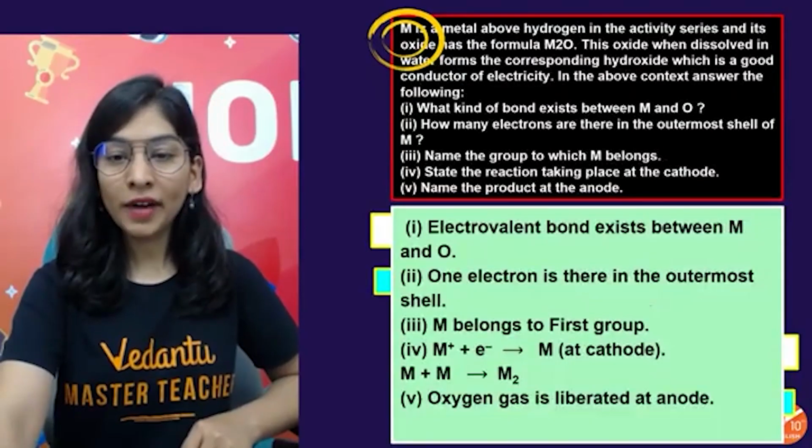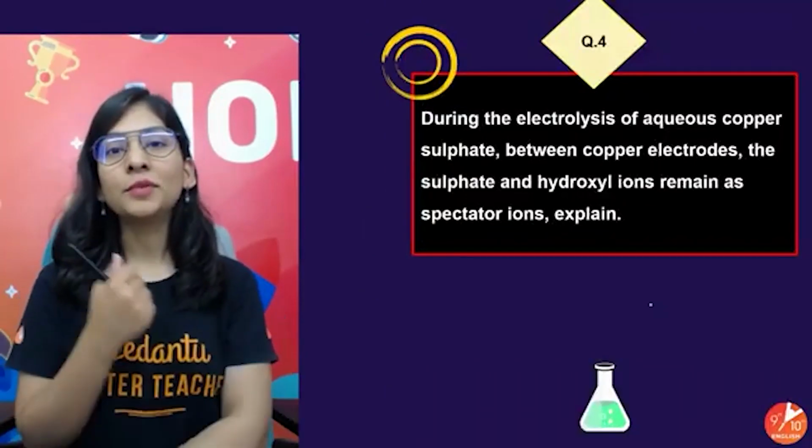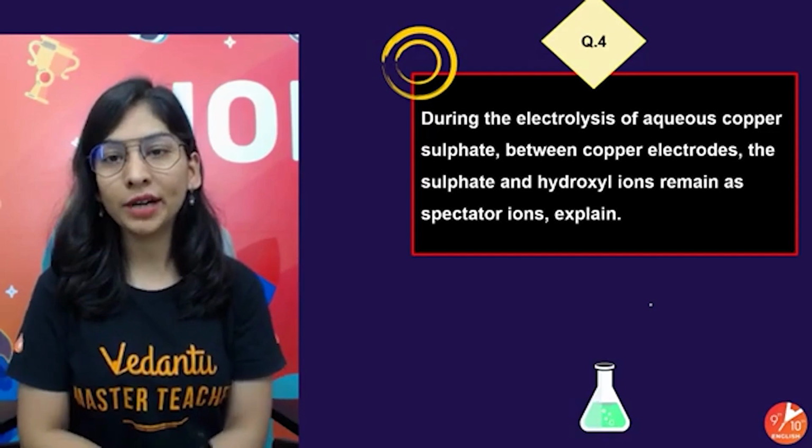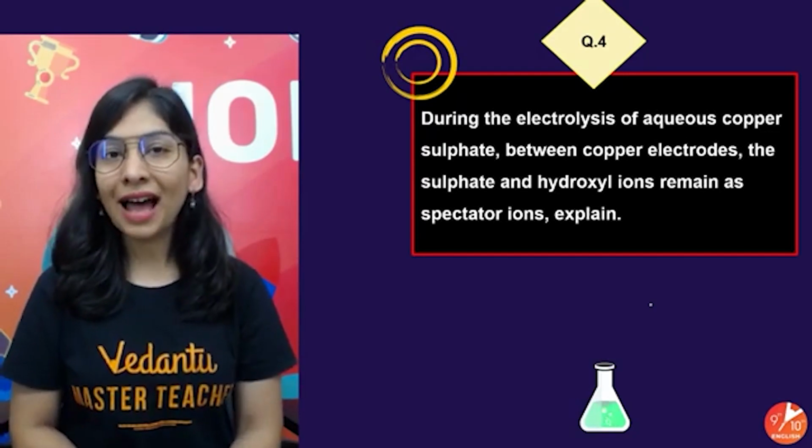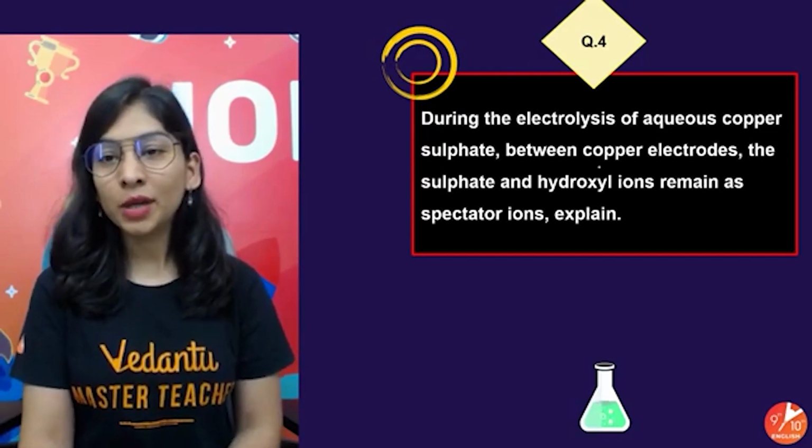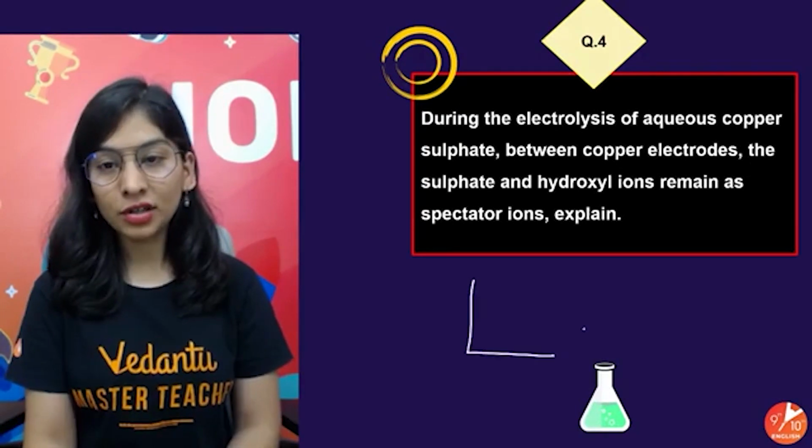Okay, let's move ahead now. And here comes question number 4. Question number 4 is: during the electrolysis of aqueous copper sulfate between copper electrodes, that's a good arrangement.